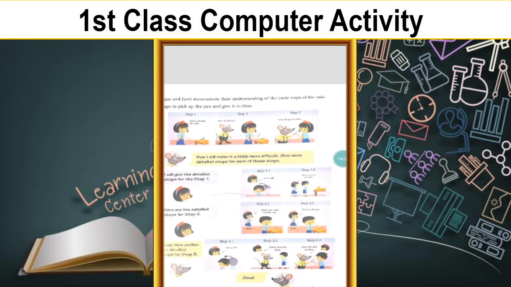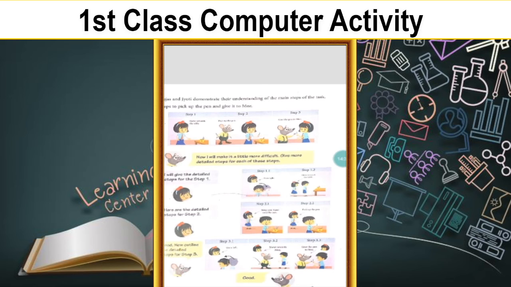Step 1.1, turn. First she has to turn to where the pen is present. Next, move towards the table. So she is moving towards the table. Next, here are the details of step 2. So in step 2, she said, bring your hand near to the pen. So she is taking the pen with the help of her hand. Next, pick up the pen. She took the pen. Good.